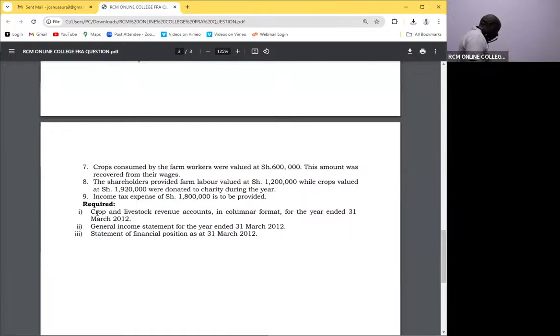Very easy, really. Easiest ever. So we have here the revenue account, crop and livestock. For those of you who have got nice rulers, ensure that you use them very well.